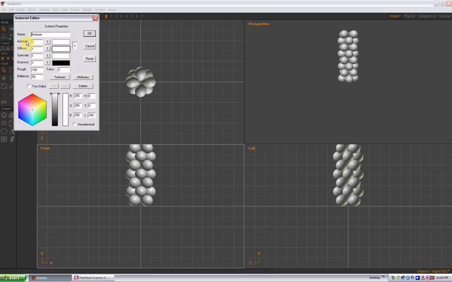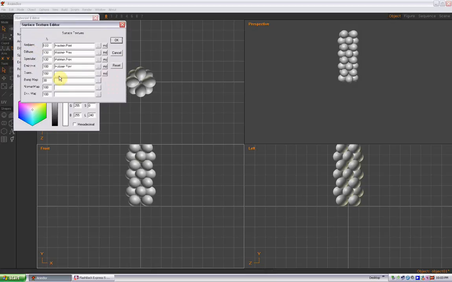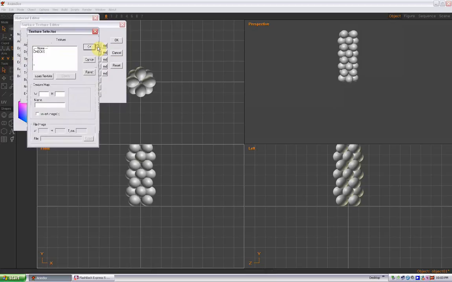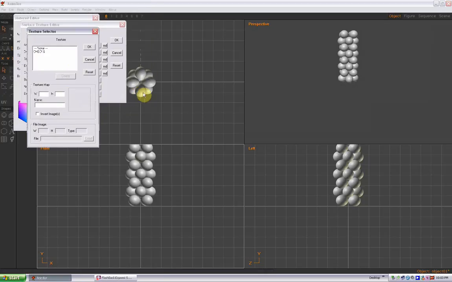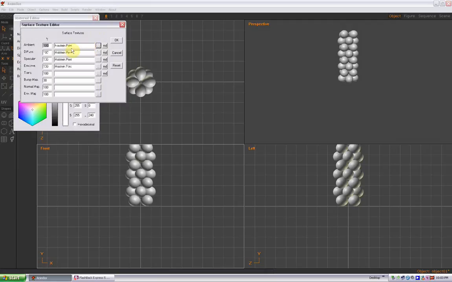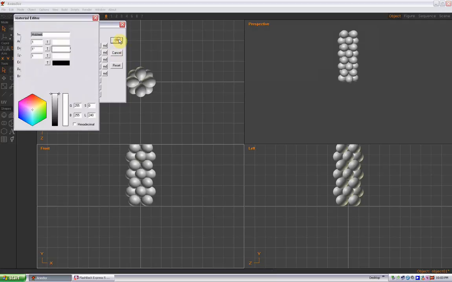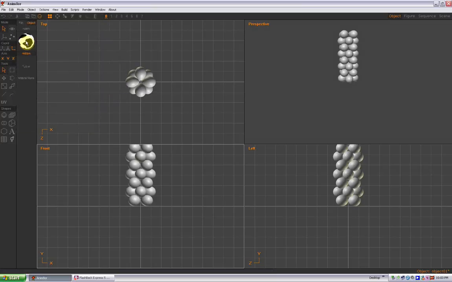So just double click the material, and all you have to do is go to Textures, and then go here, Load Texture, and then find the Holstein print, select OK, select the Holstein print, click OK. And now once you've done that, it's in the project and you don't have to do anything else here. You select OK and then select OK here, and now the print is imported. So that's the only tricky part if you're working with a client and they want to see a particular print.